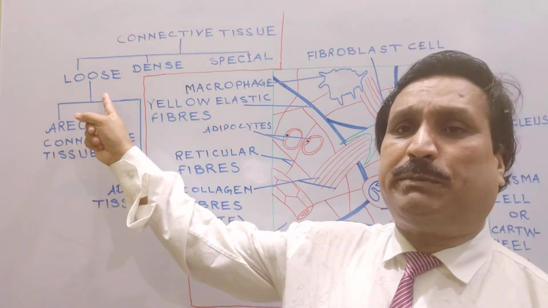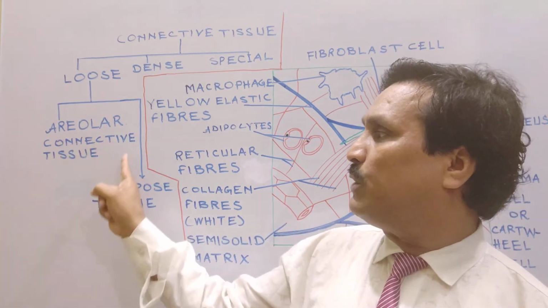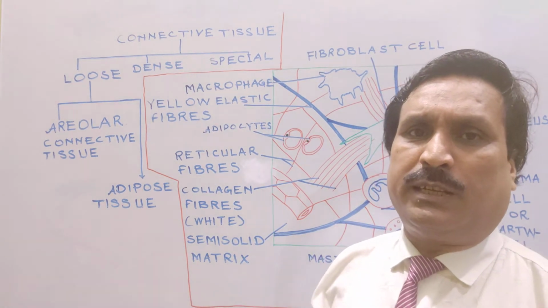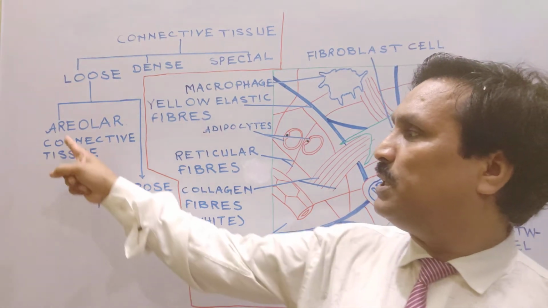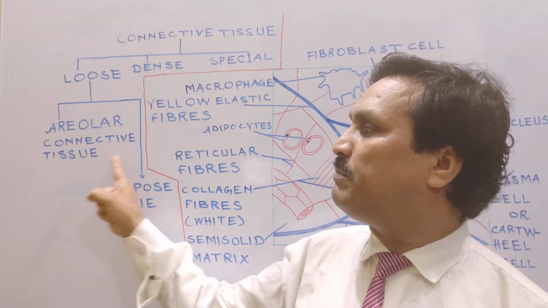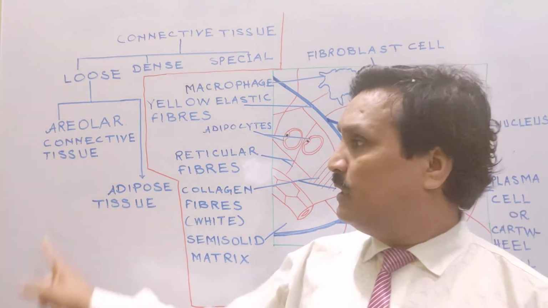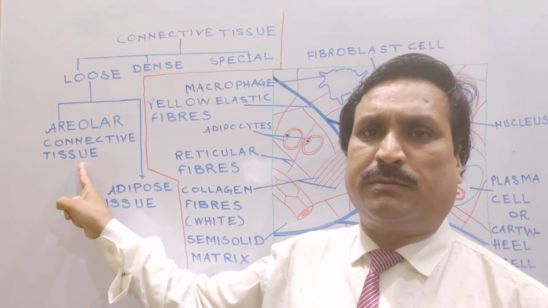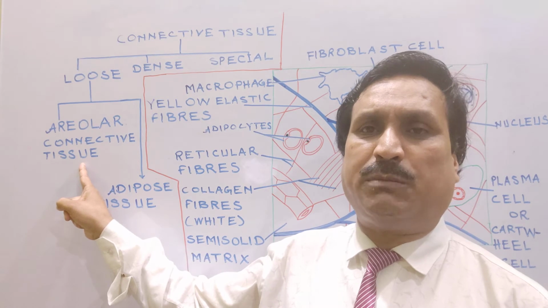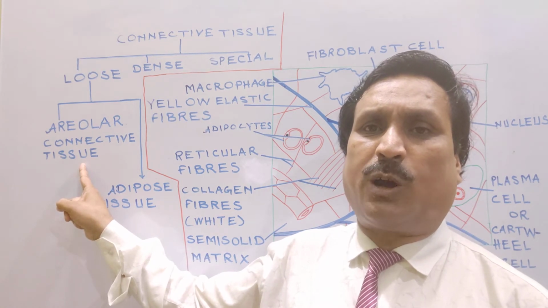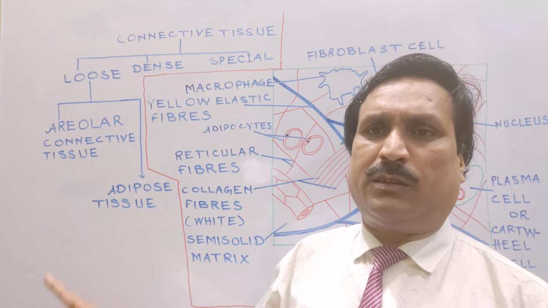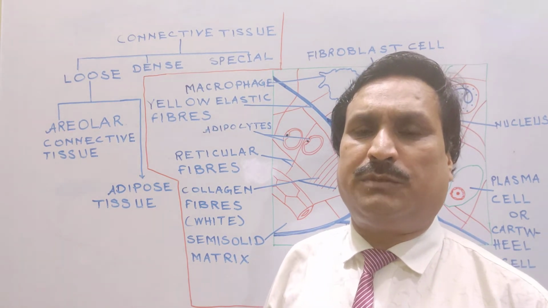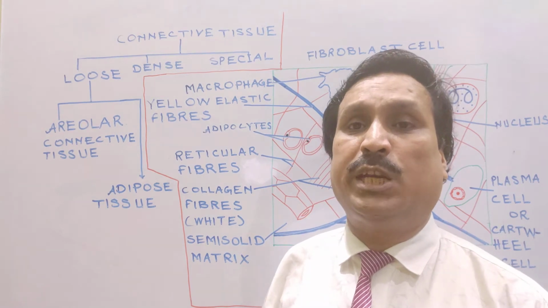Now, loose connective tissue is further divided into areolar connective tissue and adipose tissue. Let us first discuss areolar connective tissue. This areolar connective tissue is formed of a network of fibers that cross each other to form many spaces which are called areolae.